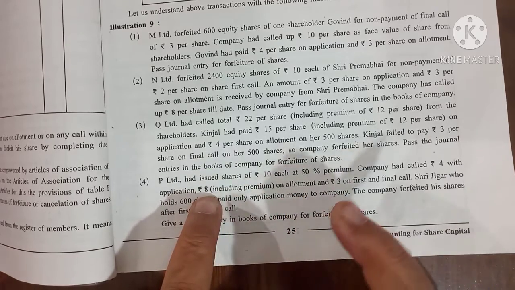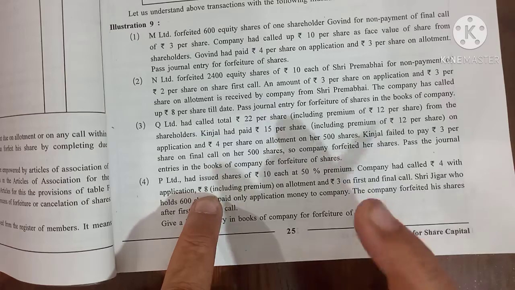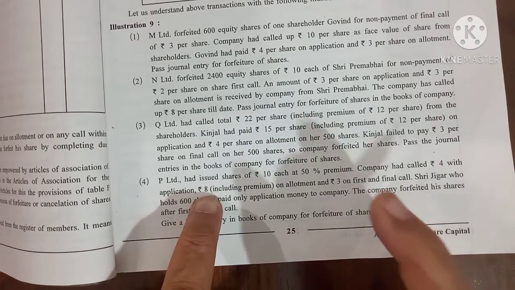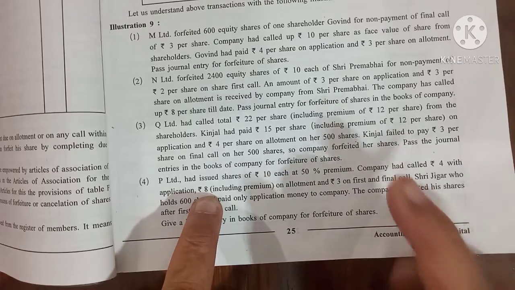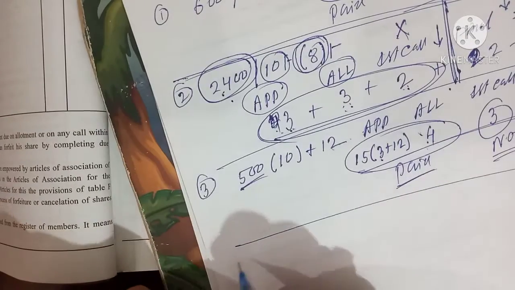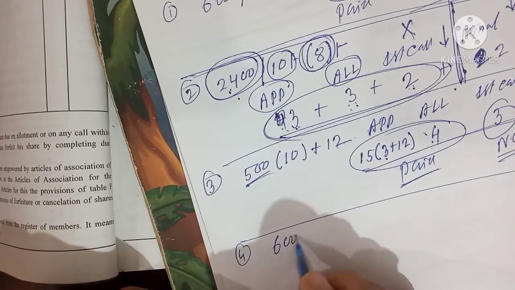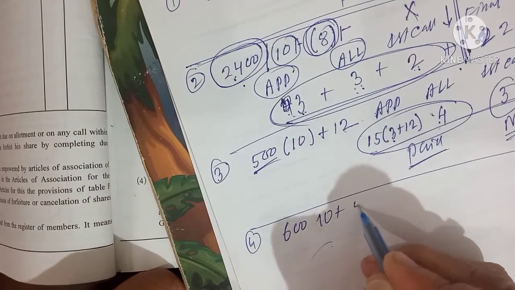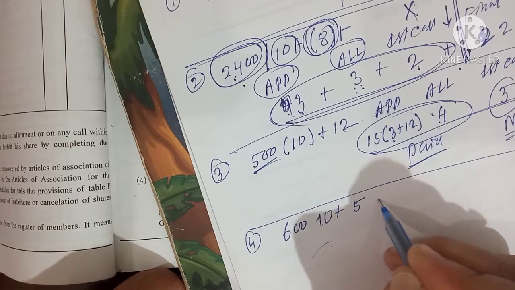In this case, keep in mind that when you pass the forfeiture entry, the share premium account will come, and it will come in the debit column. It is a debit account. How many shares is the company going to cancel? 600. What was the face value of these shares? 10 rupees. Plus premium, how much? 5 rupees.